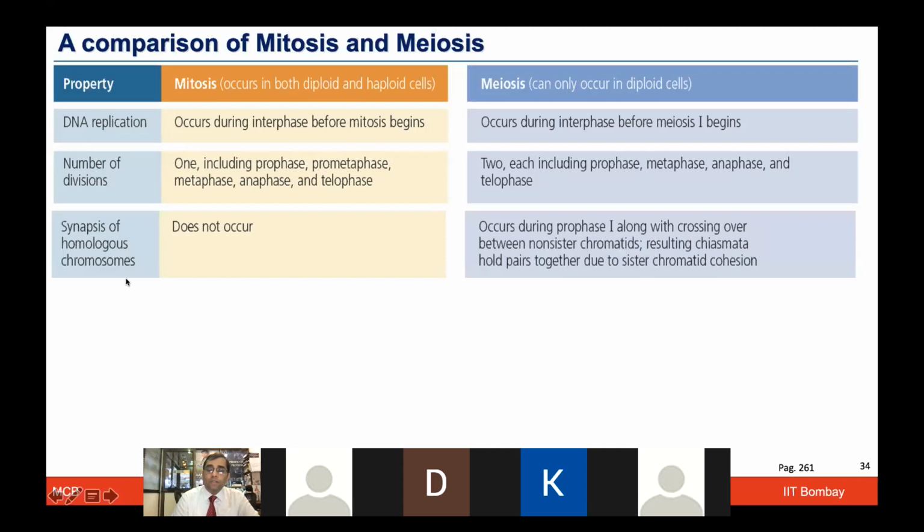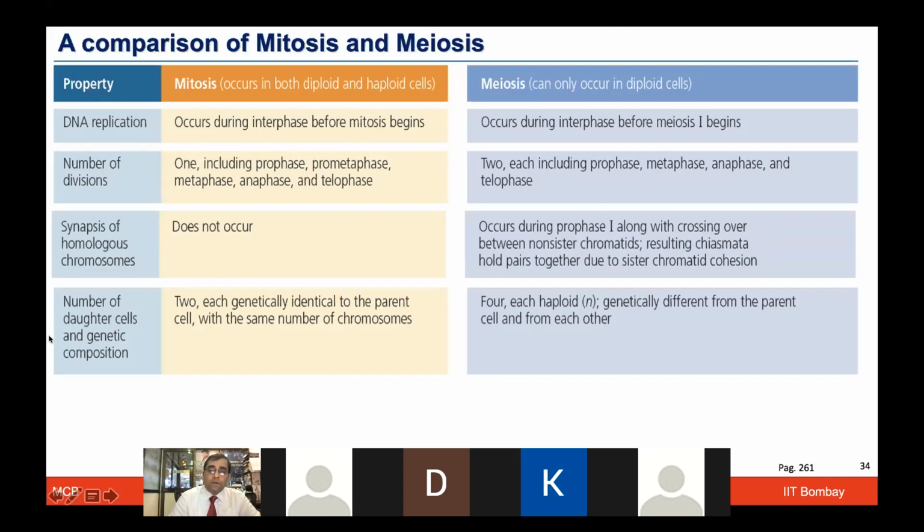Now synapsis, or the recombination event, which is sharing genetic material, does not happen in mitosis. That's where it is just simply duplicating and moving on for the cell's growth, repair and normal body requirements. Whereas here, the crossing over happens as chiasmata form, and the sister chromatids with the cohesin proteins are going to pair together. The number of daughter cells formed is only 2 in the case of mitosis, and they are going to be genetically identical. Whereas in meiosis, they are 4, and they have the haploid number, or n, being formed.